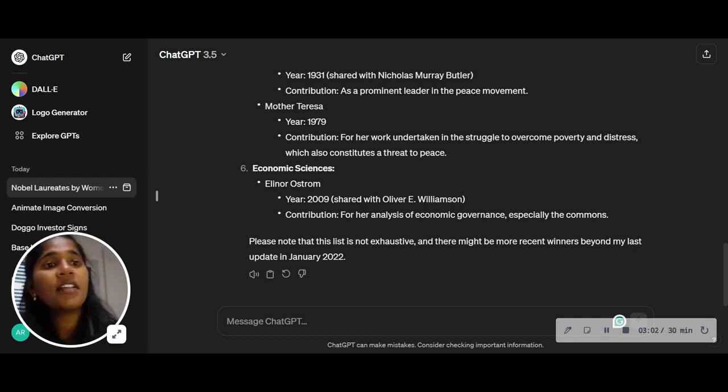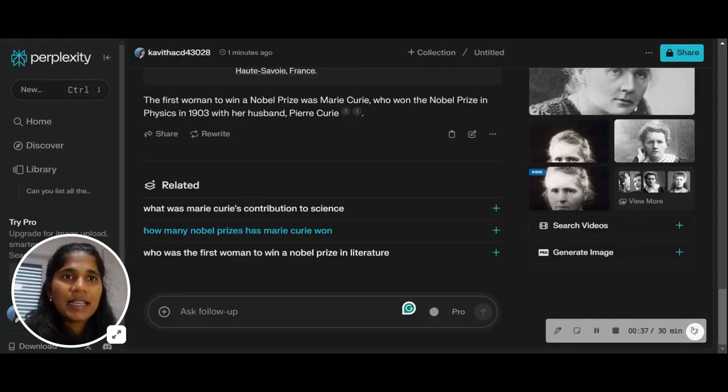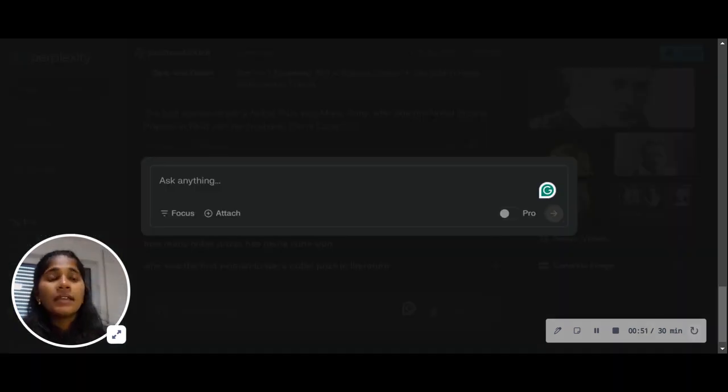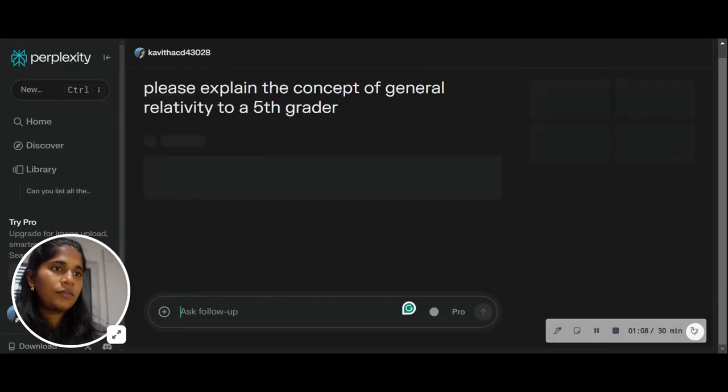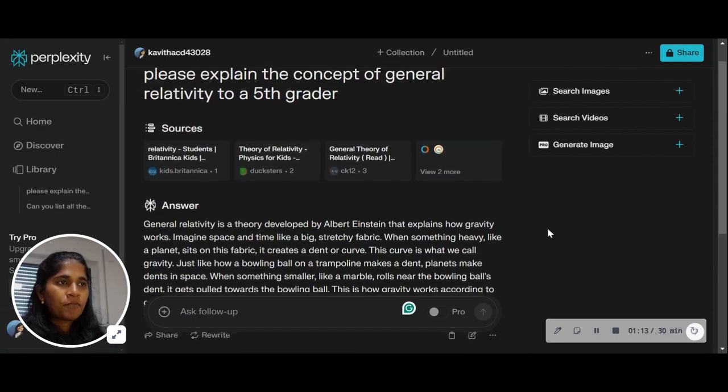And let's give both models another task. Let's make the second task a little bit more challenging. I'll ask Perplexity and ChatGPT to explain a very complex concept to a 5th grader. So now, my prompt would be, please explain the concept of general relativity to a 5th grader. And voila,